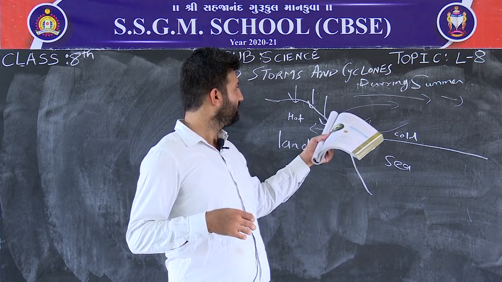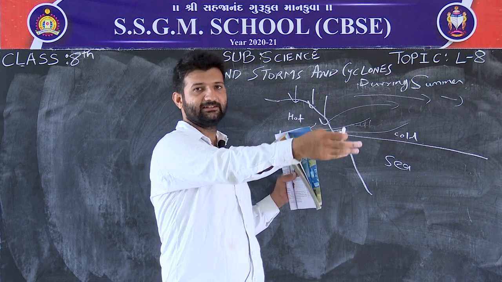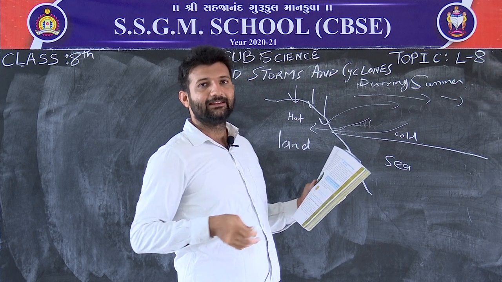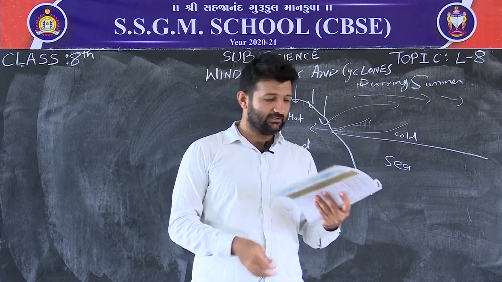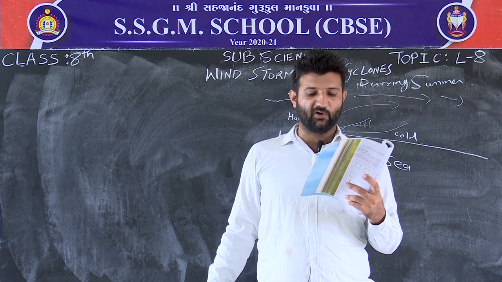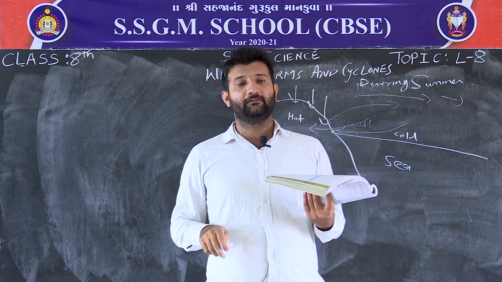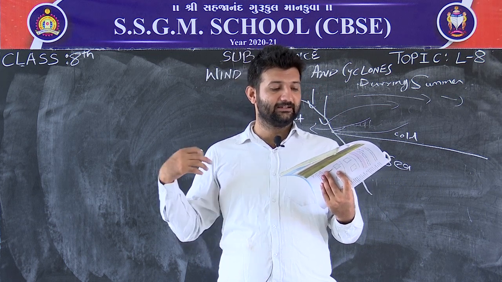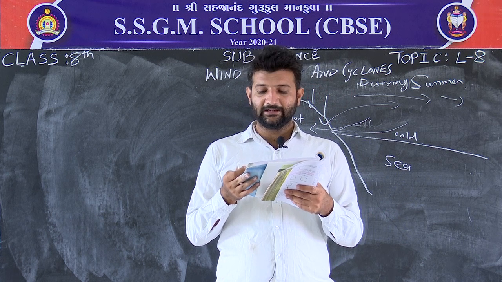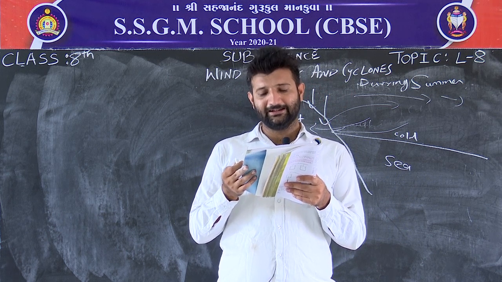In monsoon during the summer season, the hot air from the land moves towards the sea, and from the sea the cold wind comes towards land. These winds are known as monsoon winds. The word monsoon is derived from the Arabic word mausam, which means season. In winter, the direction of wind flow gets reversed. It flows from land to the sea.